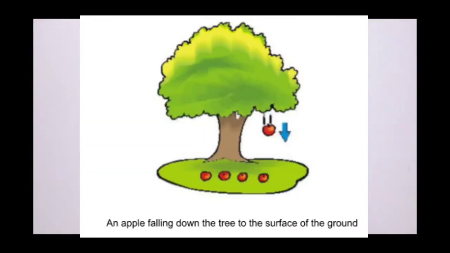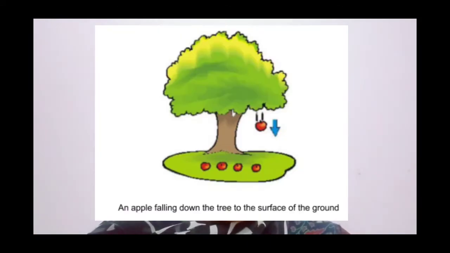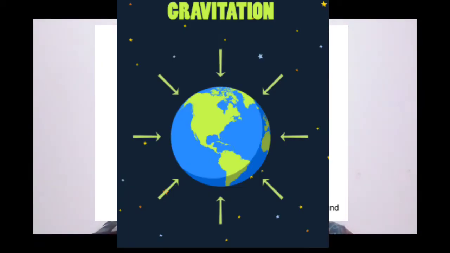It is an exogenetic process. Before we start this lesson, there are some concepts, so we will revise these concepts. Students, what does gravitational force mean? The earth attracts all things towards itself. It is called the earth's gravitational force. Solar energy means the sun's energy.